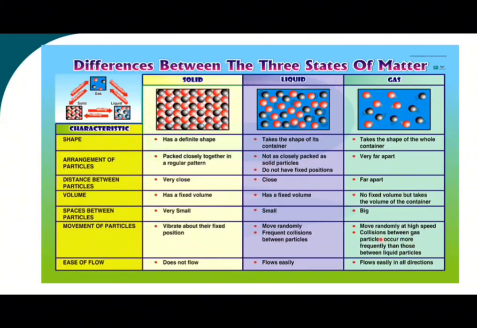Gas particles move randomly at very high speeds, so collisions between gas particles occur more frequently than those between liquid particles. For ease of flow, the particles of a solid do not flow because they are packed with each other. A liquid flows much more easily because the particles have space. Meanwhile, a gas flows even more easily in all directions because it has a lot of space.